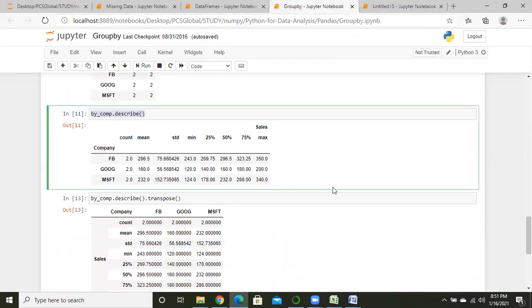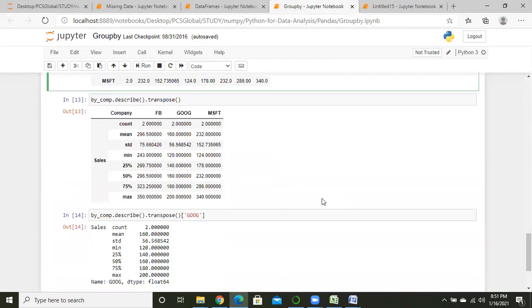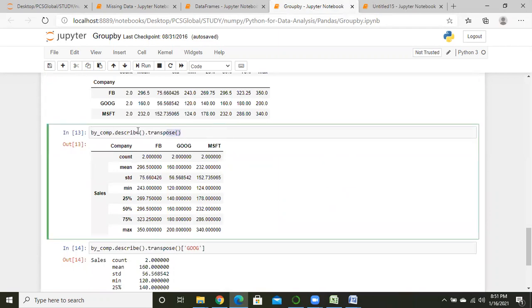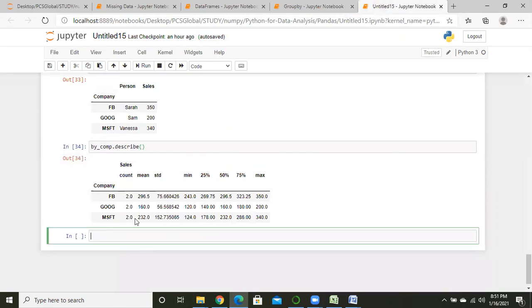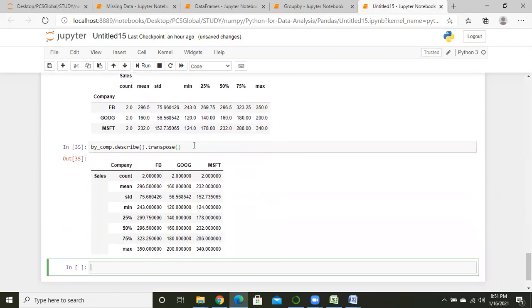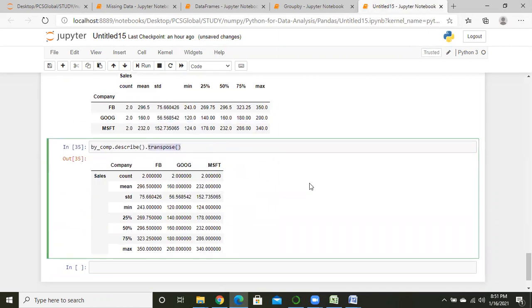Group by is just one thing. Just see this table, this format. If we use the transpose method, Python gives us these values row wise instead of column wise.